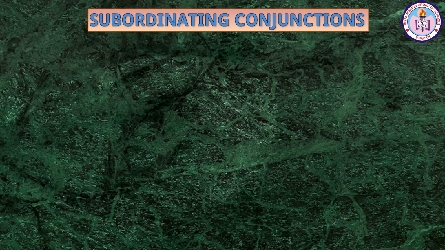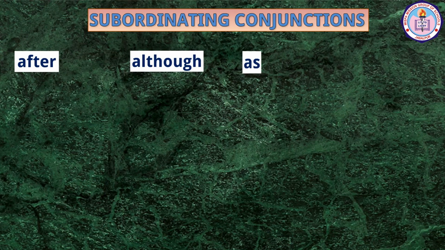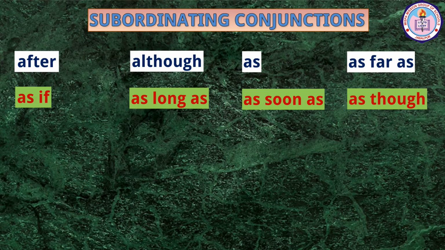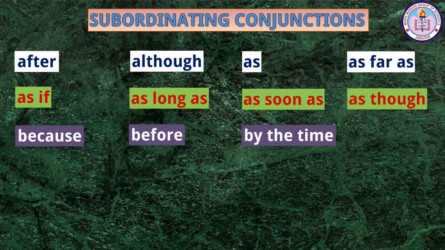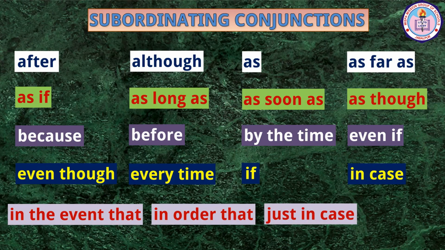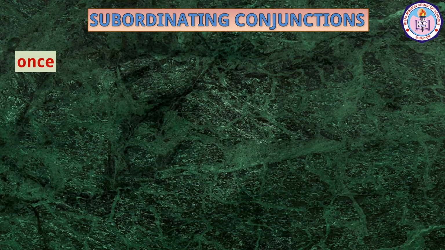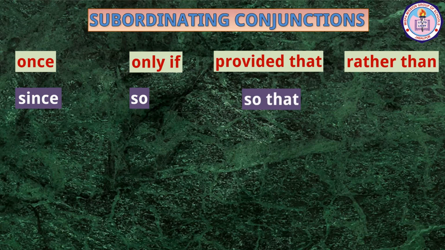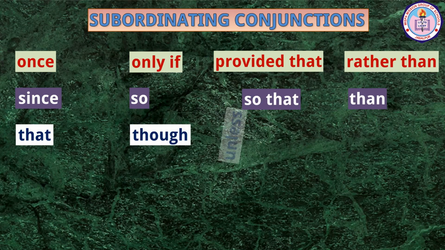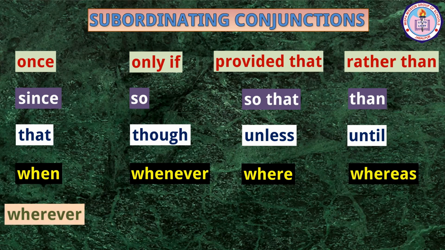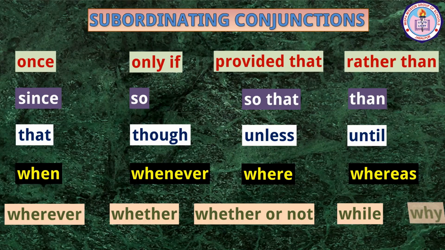Mostly used subordinating conjunctions are after, although, as far as, as if, as long as, as soon as, as though, because, before, by the time, even if, even though, every time, if, in case, in the event that, in order that, just in case, now that, once, only if, provided that, rather than, since, so, so that, than, that, though, unless, until, when, whenever, where, whereas, wherever, whether, whether or not, while, why.